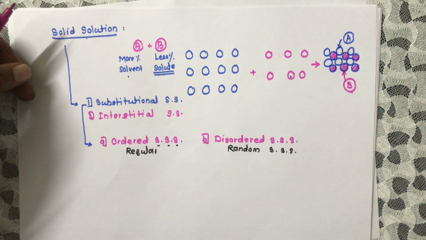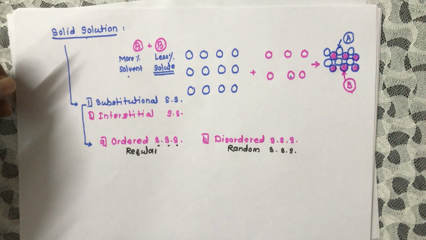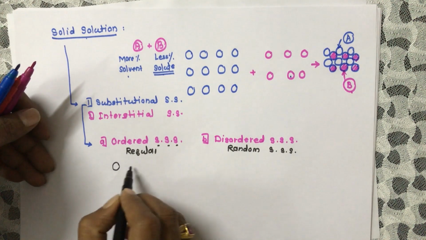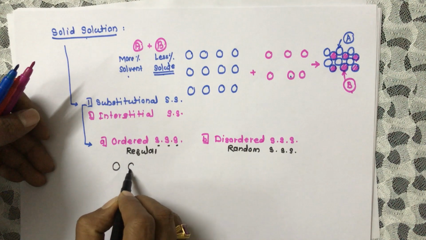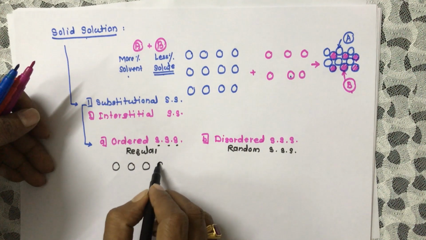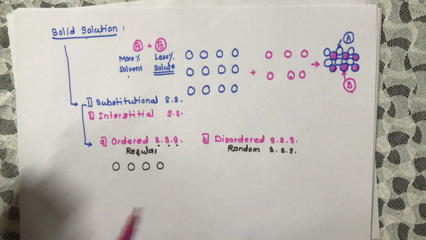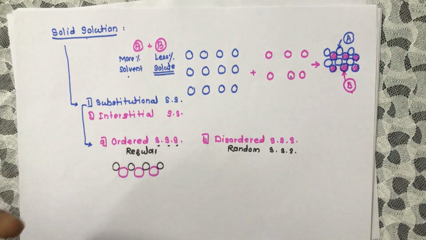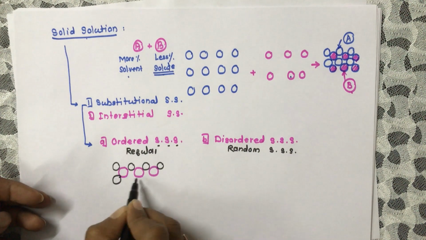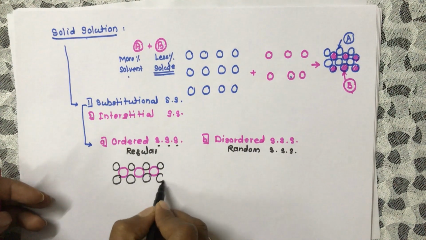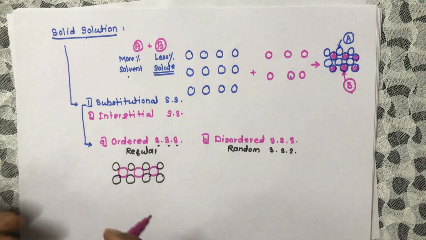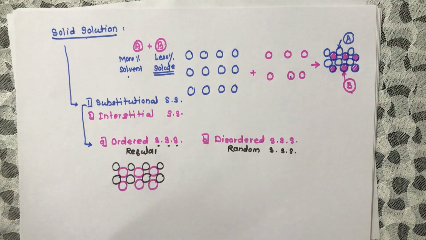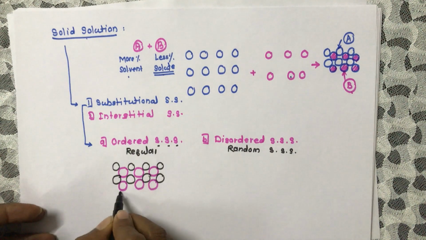Means what we can draw, suppose this is the atoms of A in the atomic site, and these are the atoms of B, again A, again B. Suppose again one line if we draw.